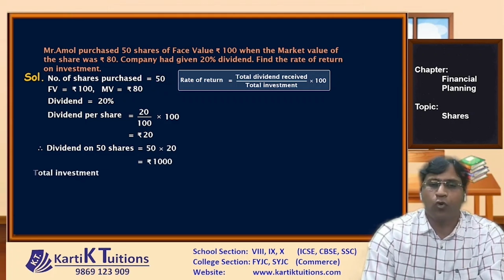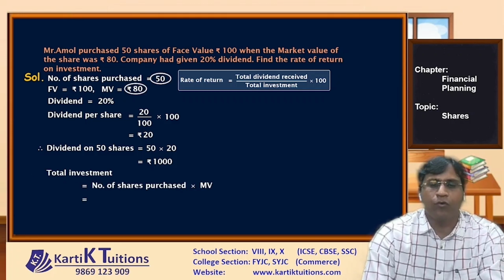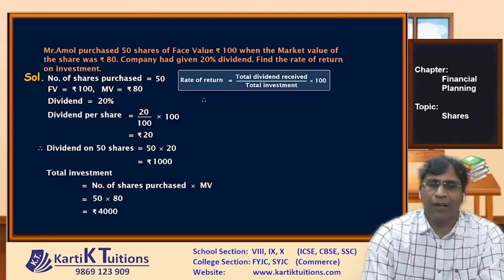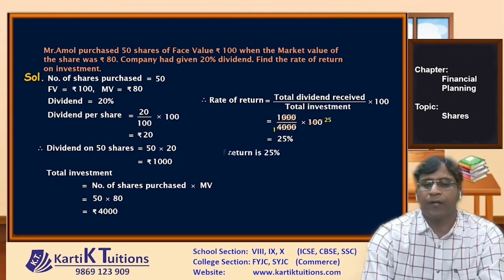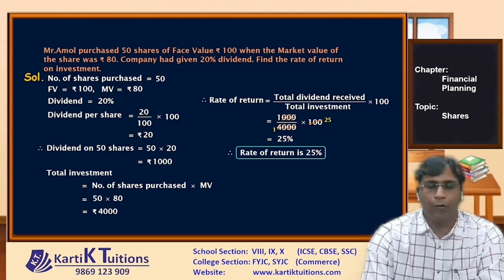Now we need to find the total investment. The total investment is what? Number of shares into market value. So here it is 50 into 80, which will become rupees 4000. Now the rate of return is 1000 upon 4000 into 100. Now here, three zeros will cancel. So basically we get 100 upon 4, that is 25. So the rate of return is 25%. I hope you have understood this sum.